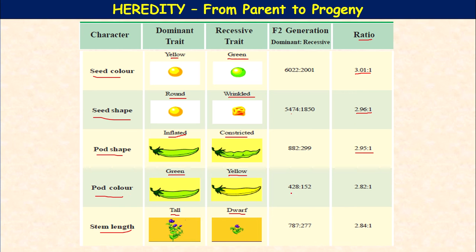The pod color, in the F2 generation 428 dominant, means green, and 152 recessive, yellow. The ratio is 2.82:1. The stem length, 787 tall, 277 dwarf, the ratio is 2.84:1. So, this is the table representing the results of the F2 generation.